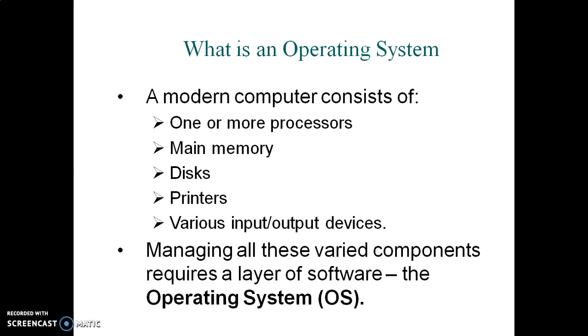And next we are going to see what an operating system actually is. It is a collection of one or more processes, main memory, disk, printers and various input-output devices such as keyboard, mouse, etc. Managing all these components in one system is called an operating system.